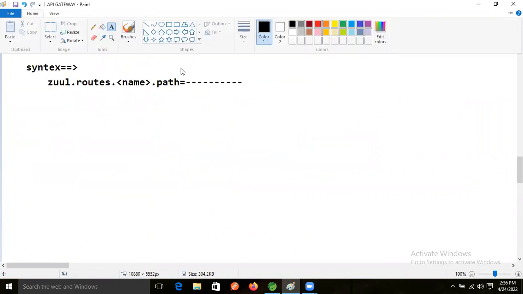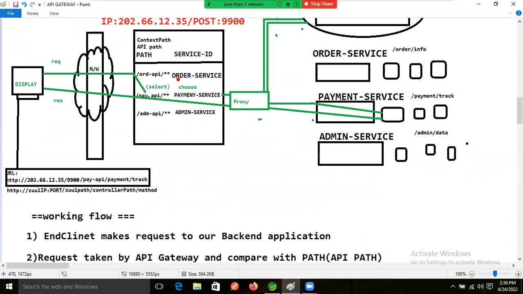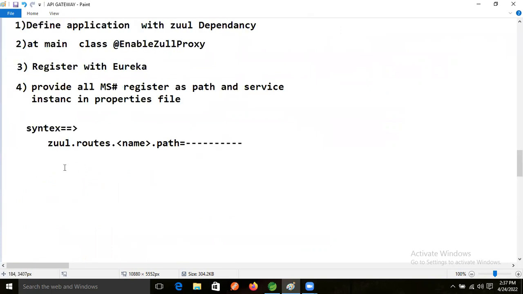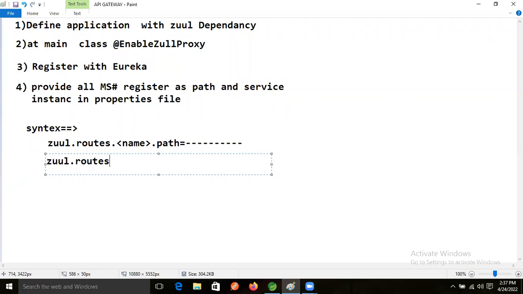If we want to give the payment service ID, order service ID, and admin service ID, then for that purpose there is one more key, the same key; we just change the last part. So zuul.routes dot the project name, or any name we can give.